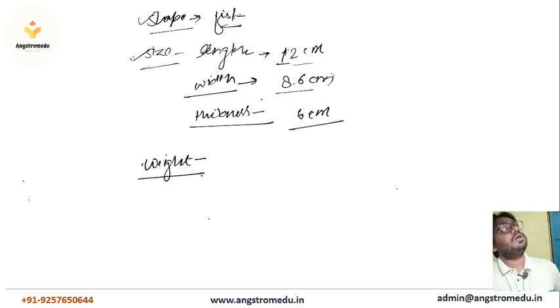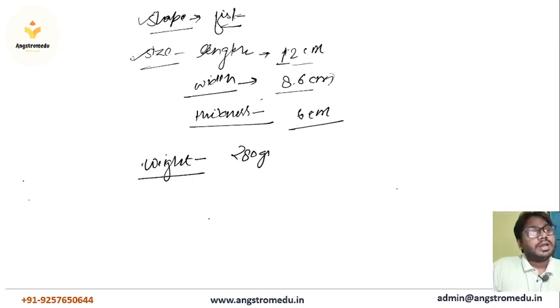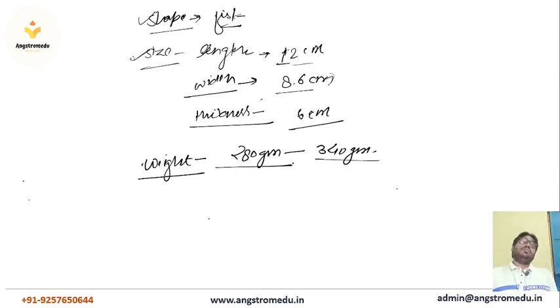Okay, and the weight, this is the most important question about the heart. What is the weight of the heart? It is 280 grams to 340 grams. Okay, this is the weight, shape, size and location. These are all the basic information about the heart.